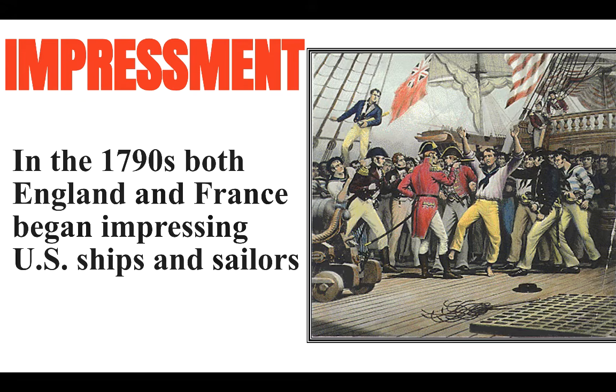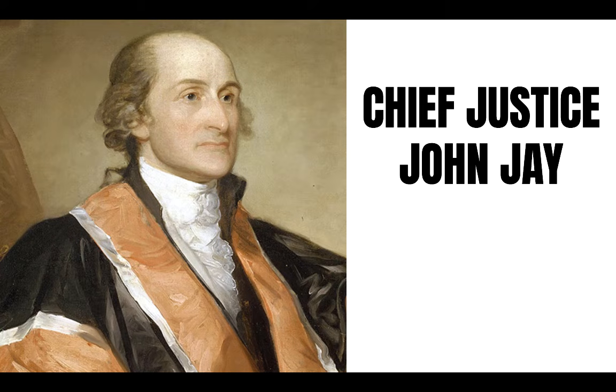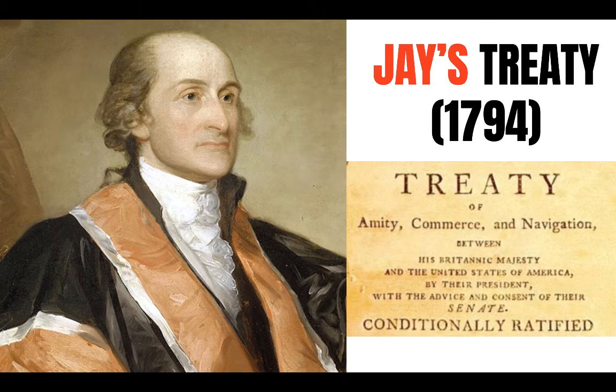Not to mention, in the 1790s, both England and France began impressing U.S. ships and sailors. Neither side liked that we were neutral and sought to trade with both countries, so they began taking our ships and seamen. In the midst of all this, Chief Justice John Jay was sent to negotiate with Great Britain to preserve U.S. neutrality and deal with this threat. The result of that meeting was Jay's Treaty of 1794.